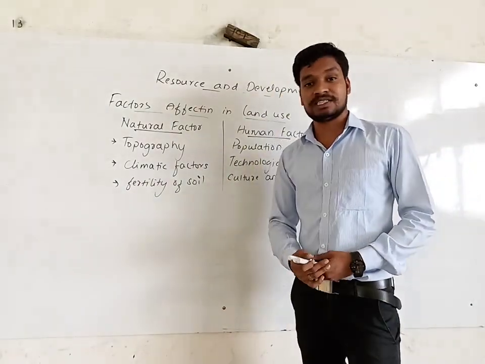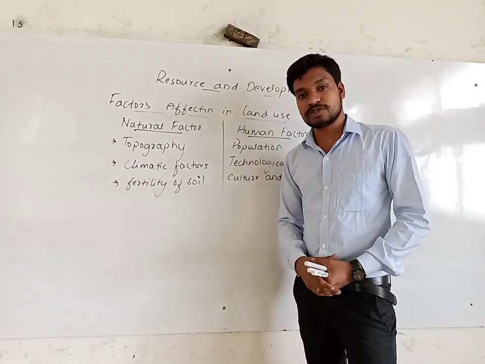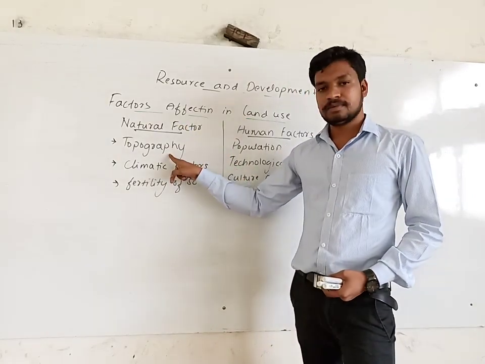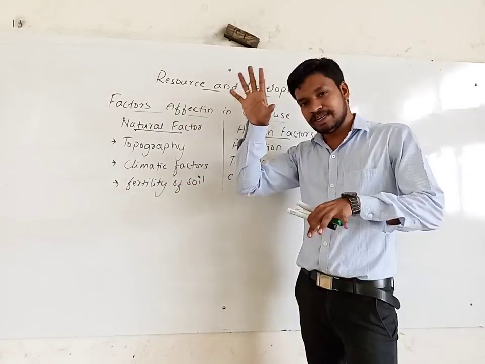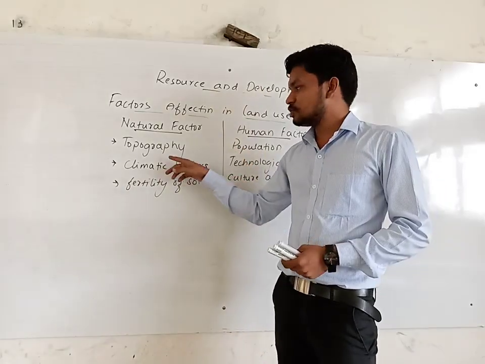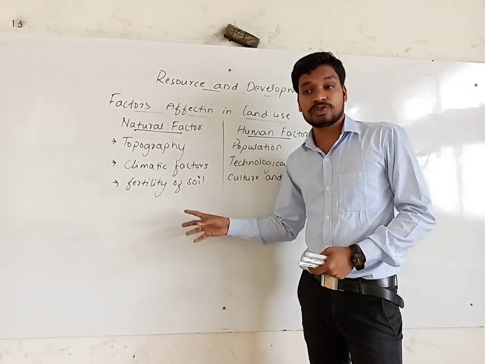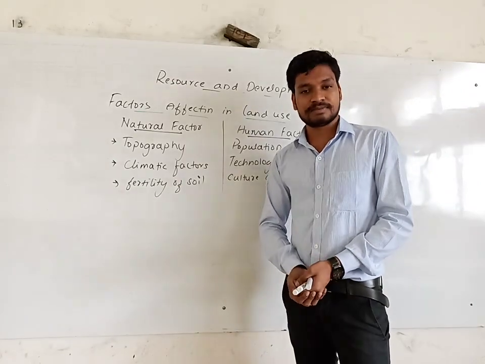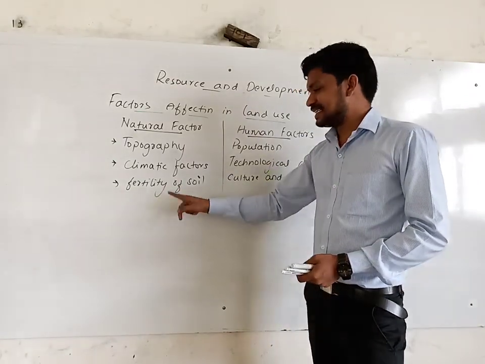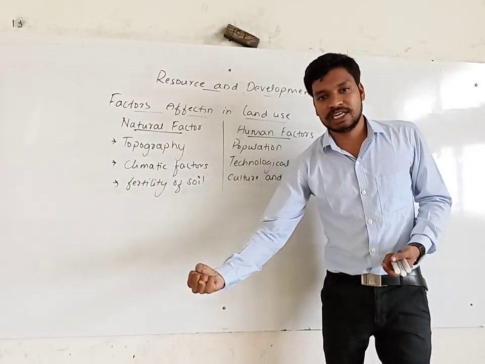The first civilizations started on the banks of rivers because of the availability of water and also the climatic conditions. It will be somewhat cool, the topography will be plain in the river valley, and the fertility of the soil will be higher because of the continuous availability of water. So people tend to settle in places where they get more fertile soil